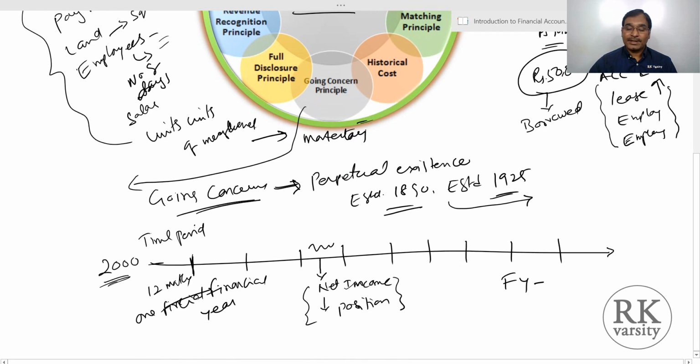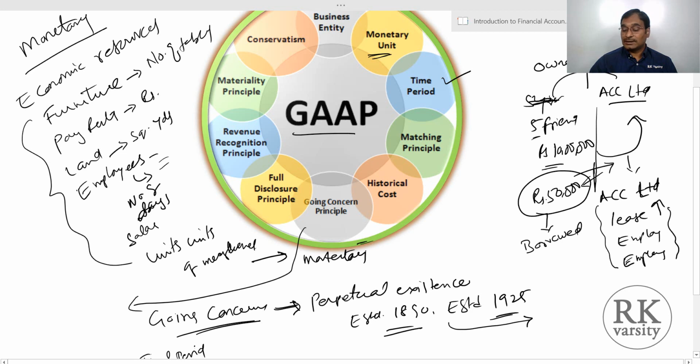That means each time period, a financial year or accounting year, tells us that all the transactions or activities you perform in your business need to be broken down into a financial year or accounting year, to know how much you earned, what your net income is, what your financial position is, and how much you owe to others. This is the concept of a time period, because of which we prepare our financial statements on a yearly basis. Then comes historical cost.